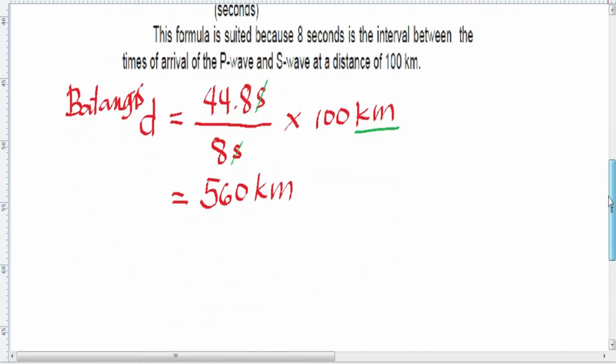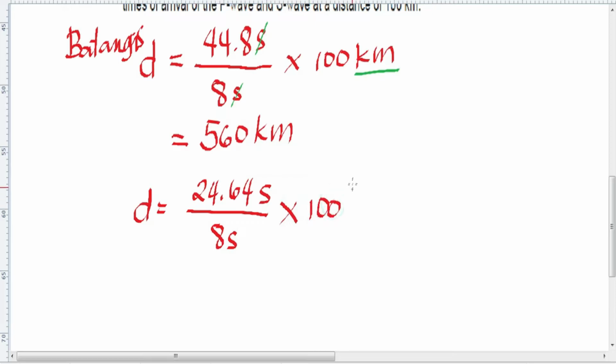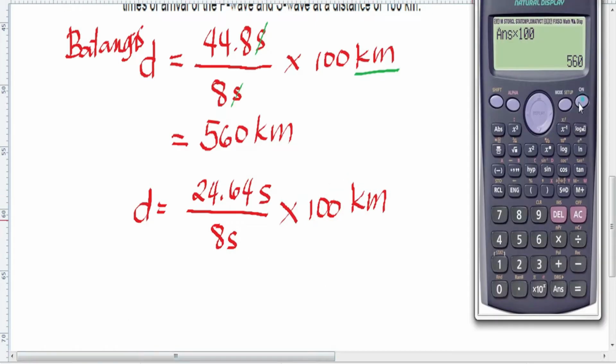So for Puerto Princesa, we have D is equal to 24.64 seconds divided by 8 seconds times 100 kilometers. So you have here 24.64 divided by 8 seconds times 100 kilometers.